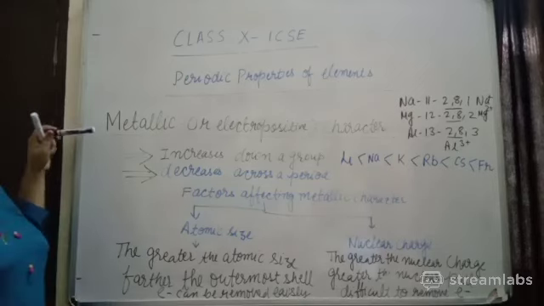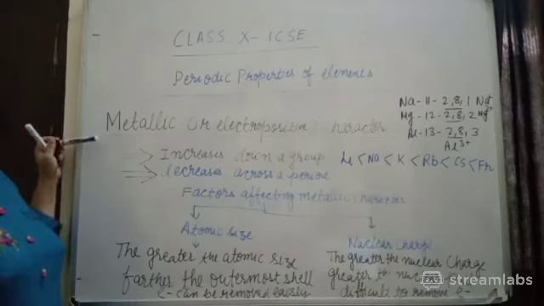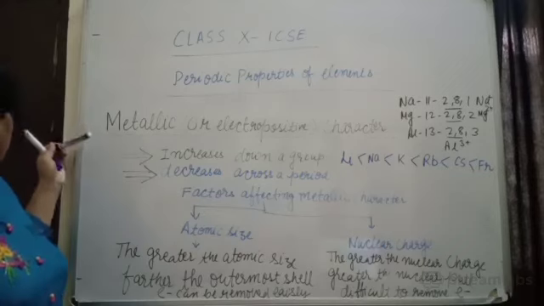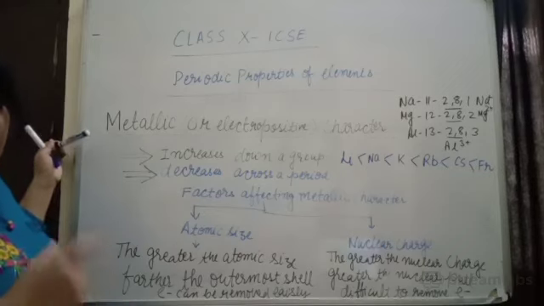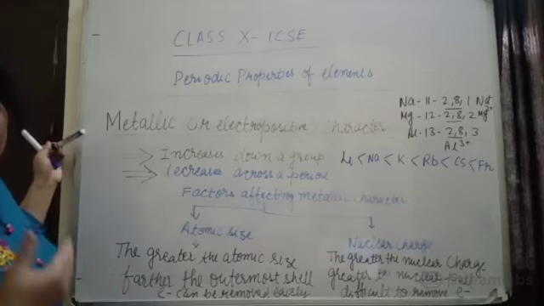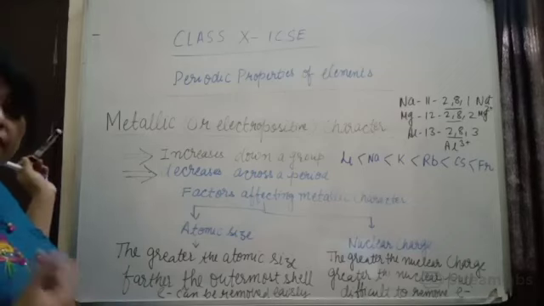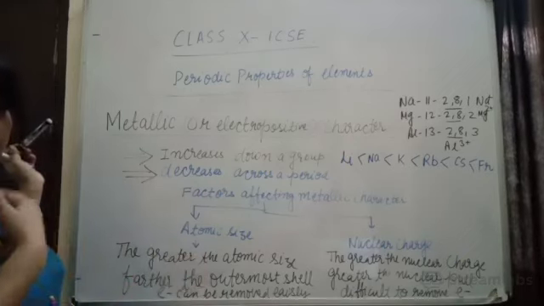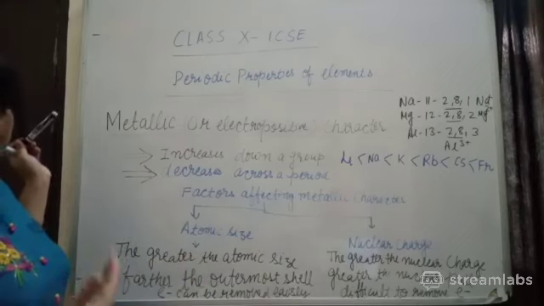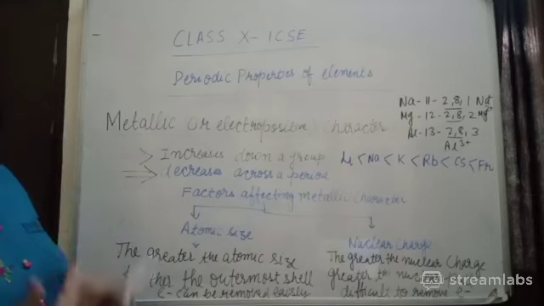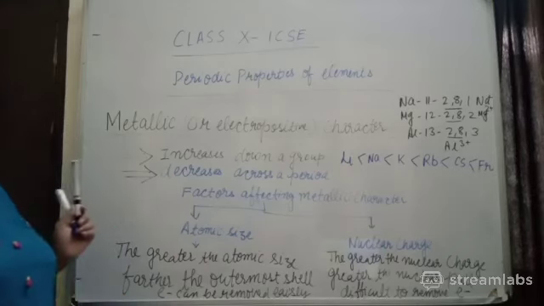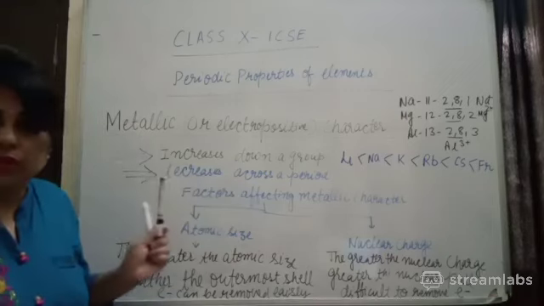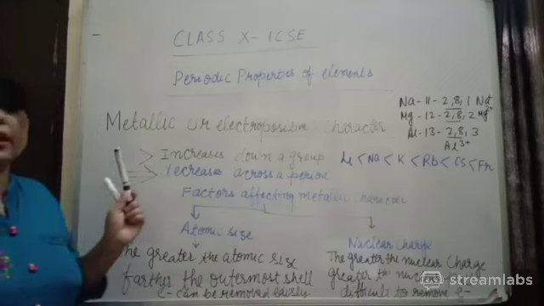Okay, so today we are going to discuss the trend of metallic character. We have understood the meaning of metallic character. Metallic character means ability to lose electron and form positive ion. I told you if more valence electrons are there, the metallic character decreases. When you move from left to right across a period, since atomic number is increasing, number of valence electrons increases, so it will be very difficult to lose electron because of the more demand of ionization potential. Ionization potential energy increases, so as a result they will not get enough energy to lose electron, so in that case metallic character decreases.